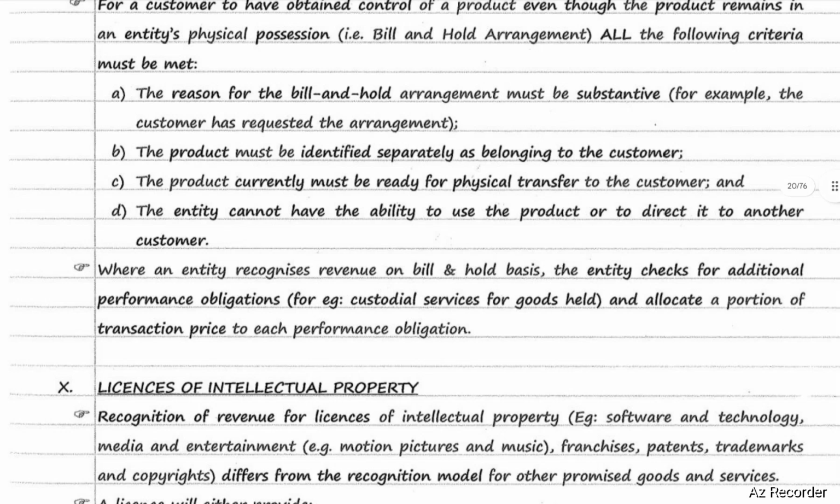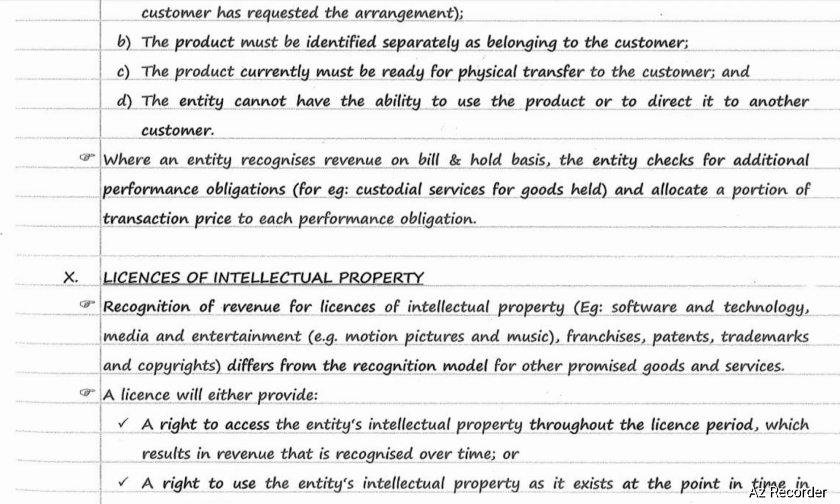Next, license of intellectual property. Recognition of revenue for license of intellectual property, for example, software and technology, media and entertainment, for example, motion pictures and music, franchises, patents, trademark and copyrights, differs from the recognition model for other promised goods or services.